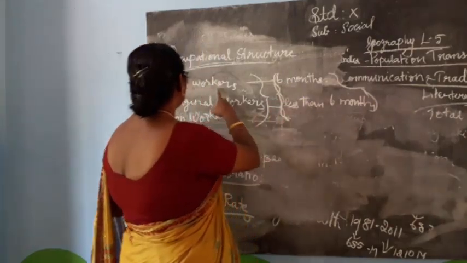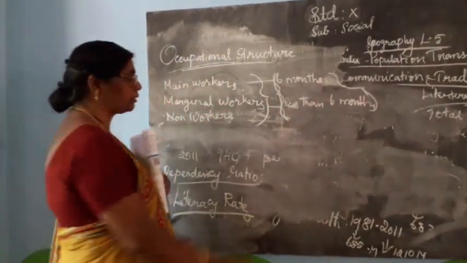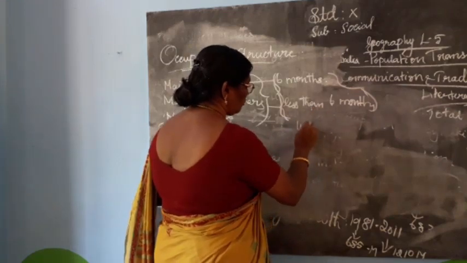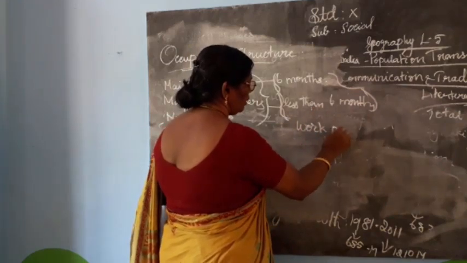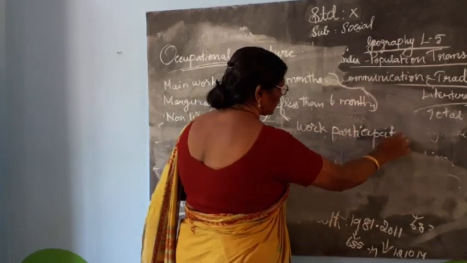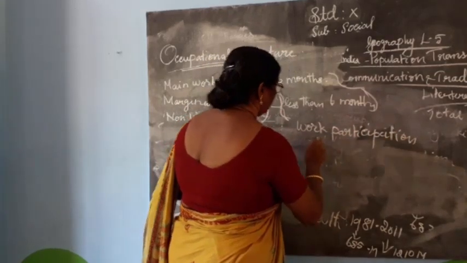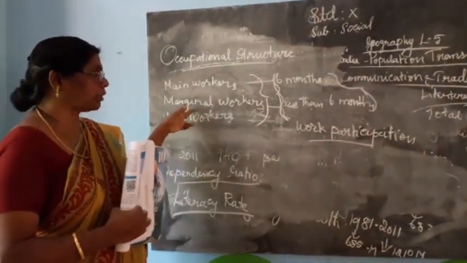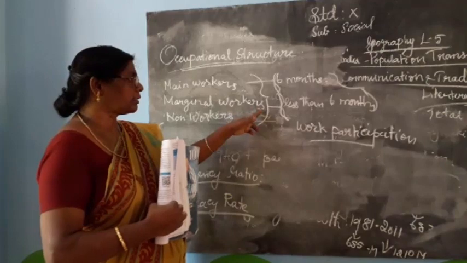The total of main workers and marginal workers is called work participation.